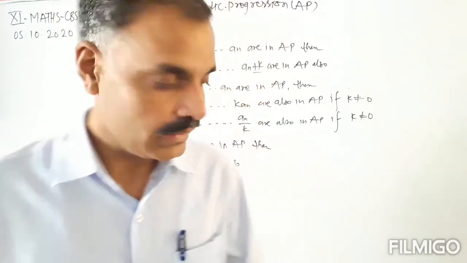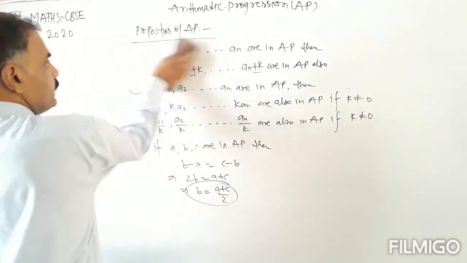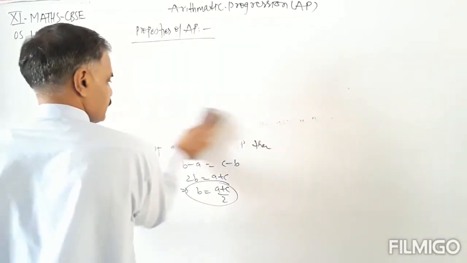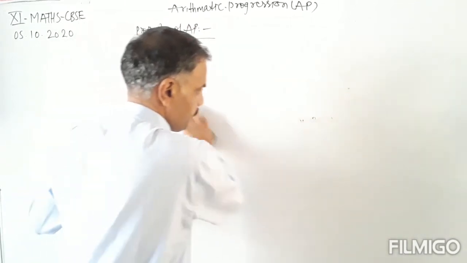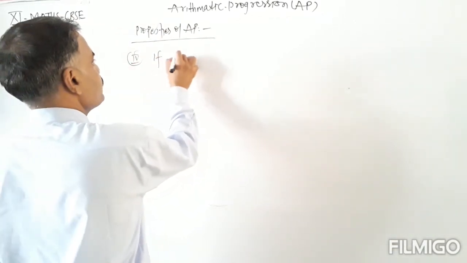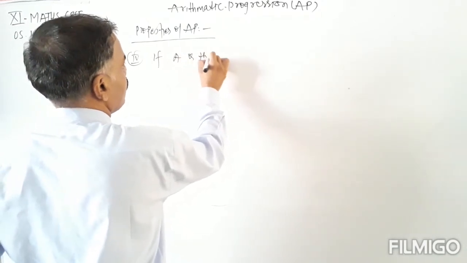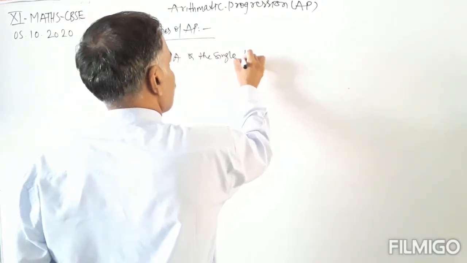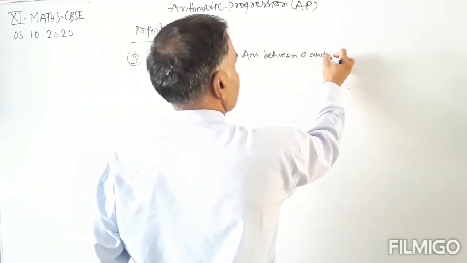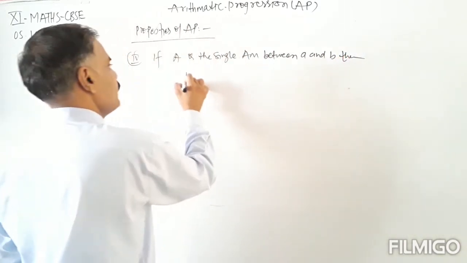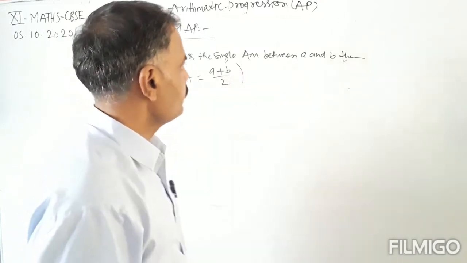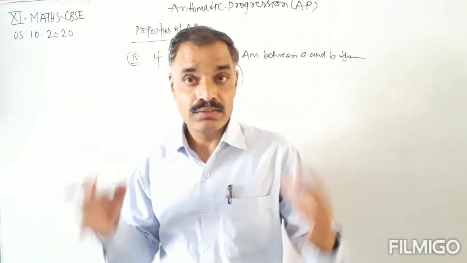Okay, the next property, property number 4, is arithmetic mean. If A is the single arithmetic mean between A and B, then A is equal to A plus B divided by 2.